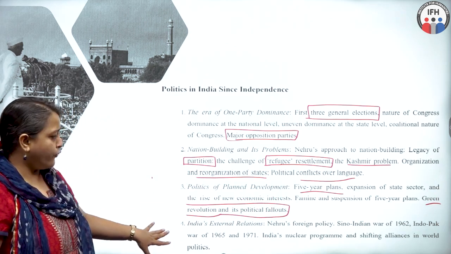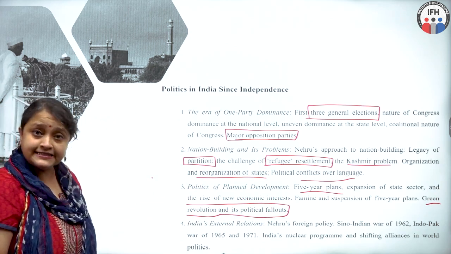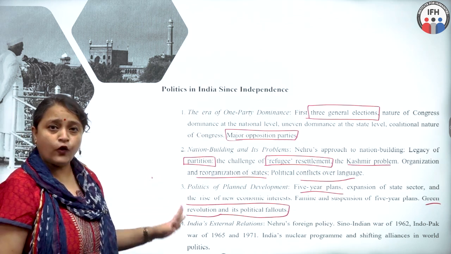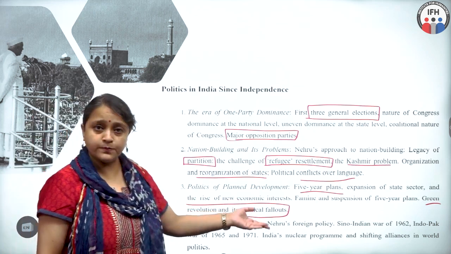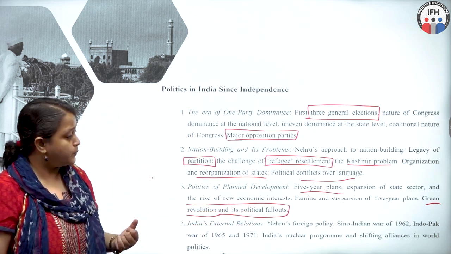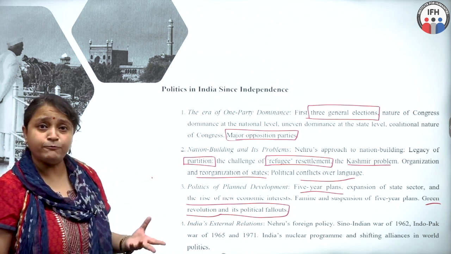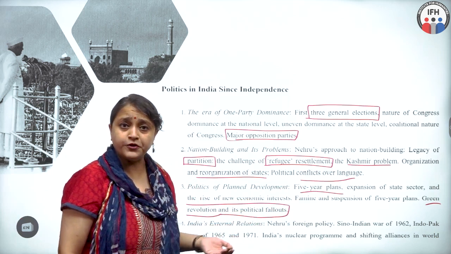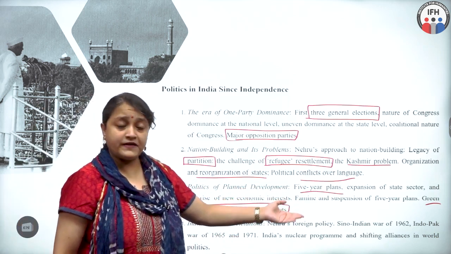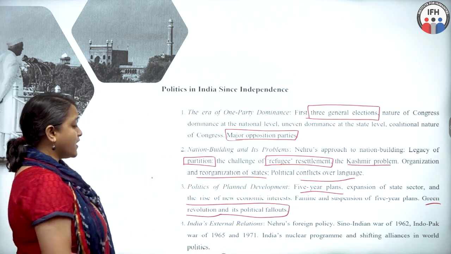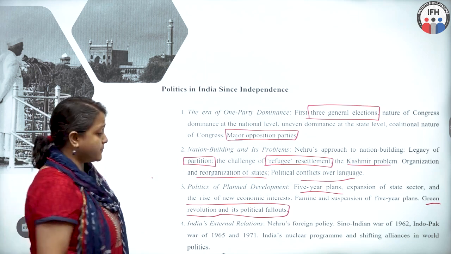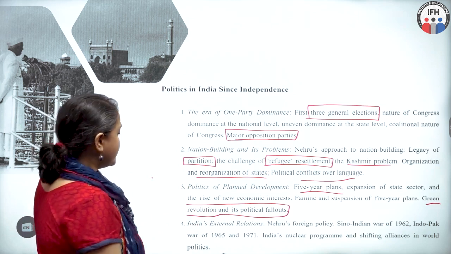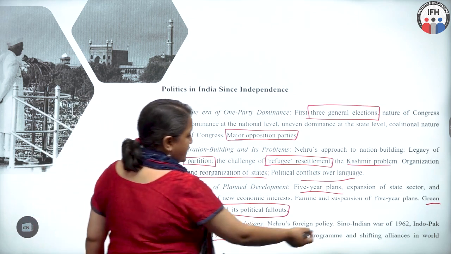The fourth topic is India's external relations. In this, the emphasis will of course be on the non-alignment movement, that is Nehru's foreign policy, and how NAM came up as an alternative policy during the Cold War. Apart from that, the wars that India fought during this period: the Sino-Indian War of 1962, the Indo-Pak War of 1965, and the Bangladesh Liberation War of 1971. The focus will be on the wars and the policy.